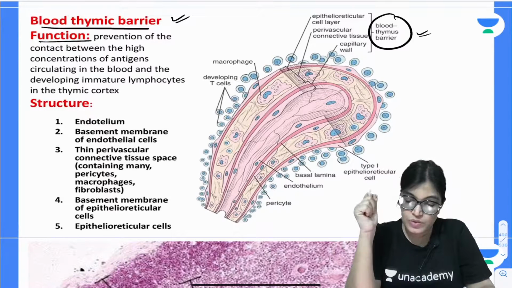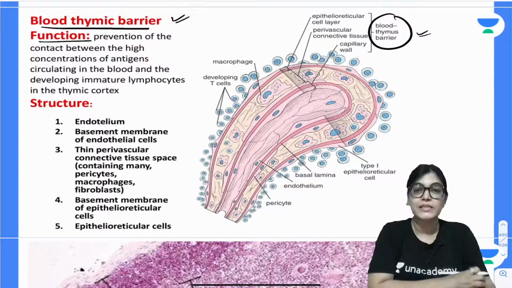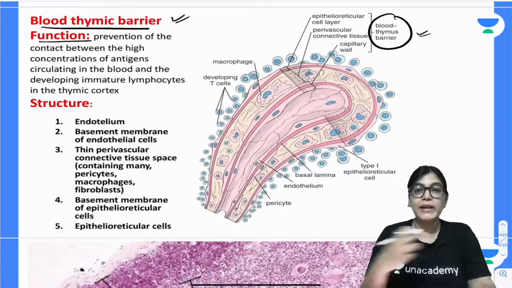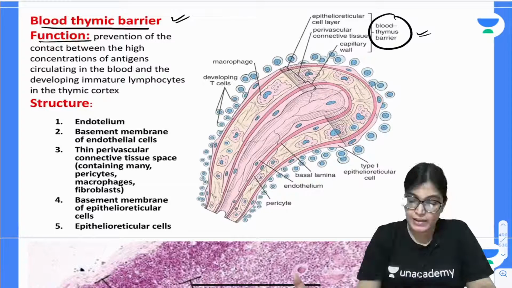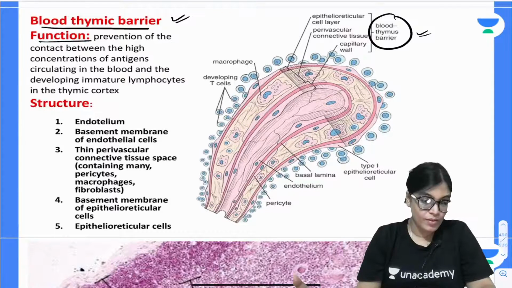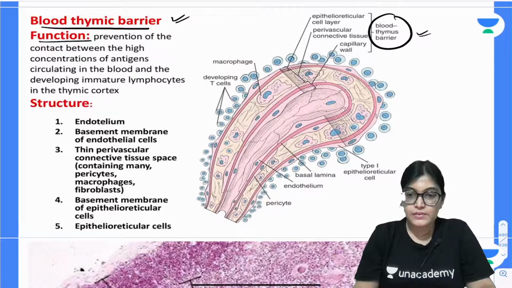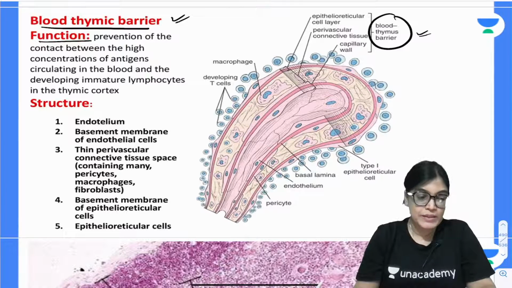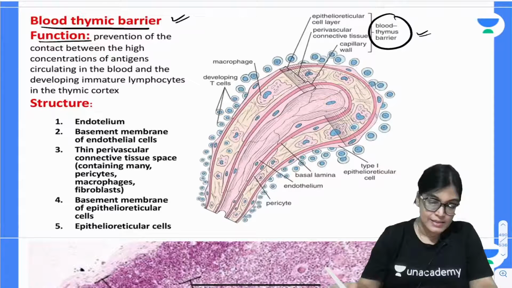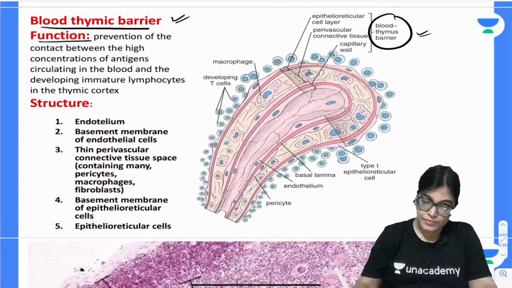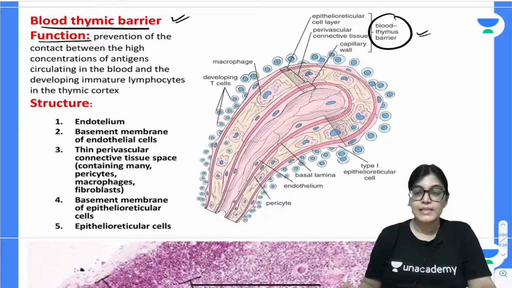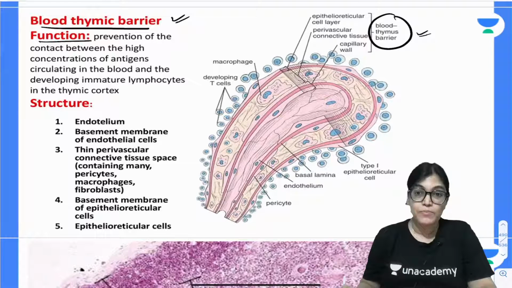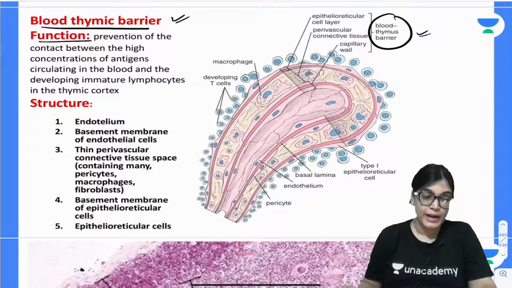The important constituents are epithelial reticular cells, perivascular connective tissue and capillary wall. So, it is formed by epithelial reticular cells, the cells which form the supporting network or connective tissue network of the thymus gland.